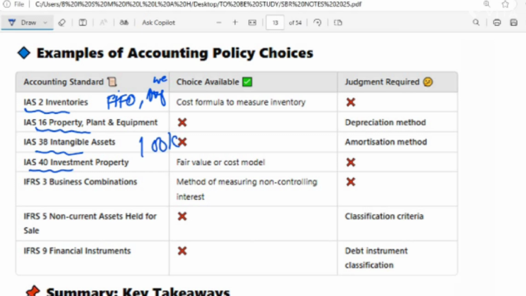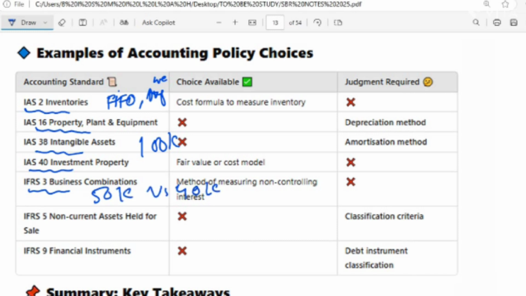Now let's move on. We have IFRS 3, the business combination, and the choices in this standard are that we can measure the non-current asset at fair value or proportionate share, and that will affect the goodwill and equity. For example, if you are buying a company and valuing the minority interest at $50,000, meaning fair value, versus $40,000 share, that will change the goodwill.